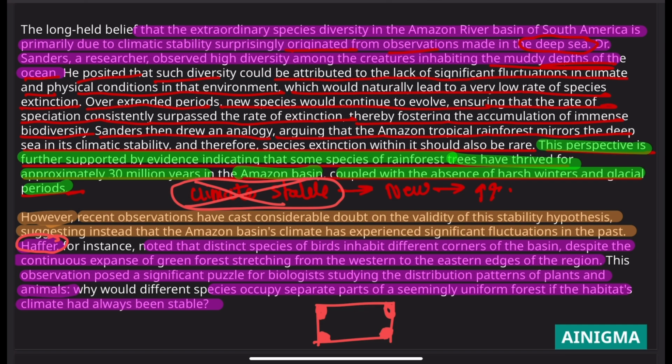So the question arises, why are species living only here, here, here and here, and not on this spot, although the climate has been stable, there is no climate fluctuation, or the climate was uniform. So that raises a question that maybe the climate was not stable, there may have occurred something, so that's why they are inhabiting these different regions.